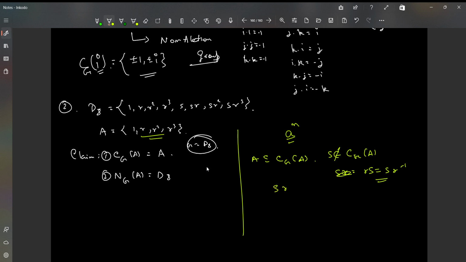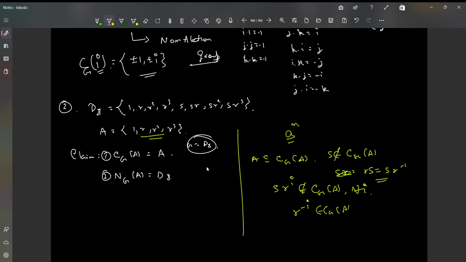Now, if S is not in the centralizer, then clearly SR^i, these sort of elements, are not in the centralizer, right? For any i. It's clear, right? Because if SR^i elements are in the centralizer, then R to the power minus i is also in the centralizer.